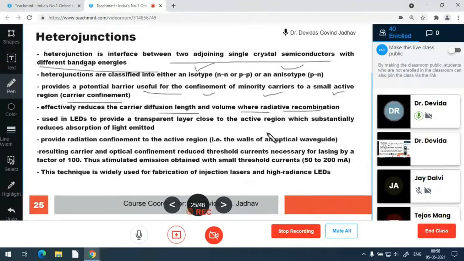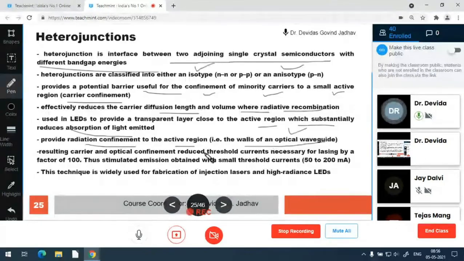which substantially reduces the absorption of light. It provides radiation confinement in the active region, like an optical waveguide. So this is the optical fiber-like condition: the active region refractive index is higher and the neighboring regions' refractive index is lower.